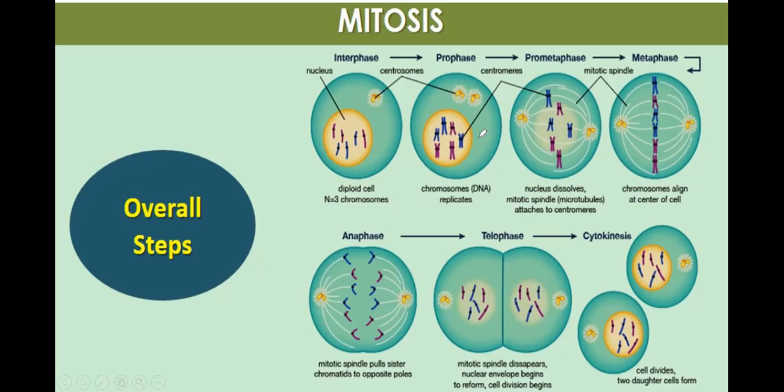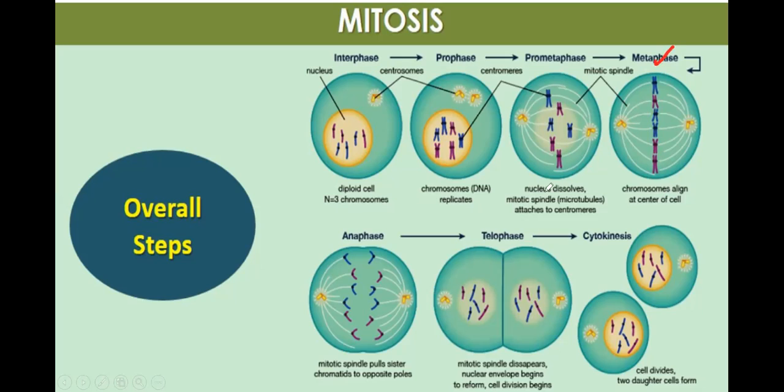Then it will enter prophase, prometaphase. Here they will start assembling at the equator, and there will be formation of mitotic spindle fibers. In metaphase, all the chromosomes are aligned in a single line at the center.